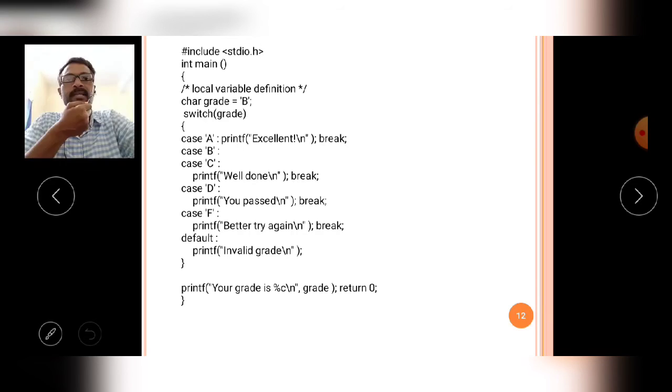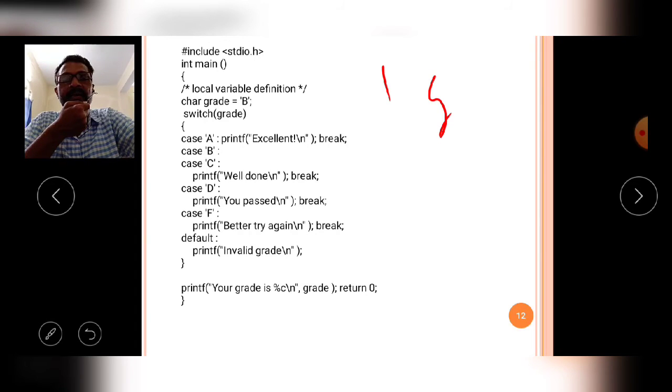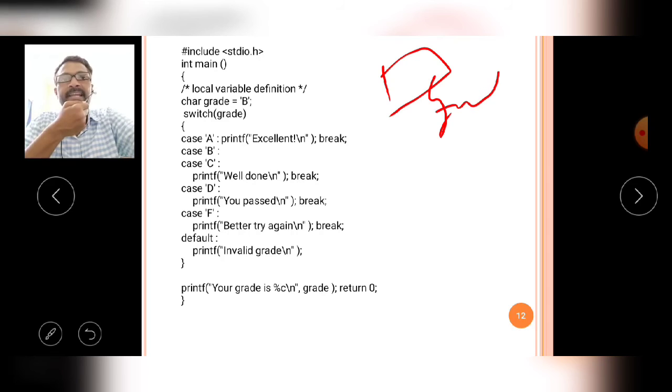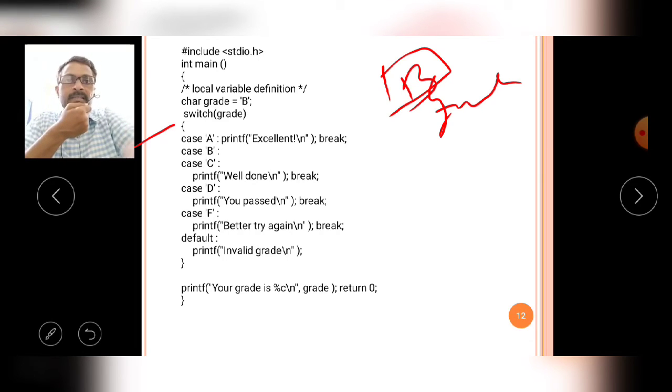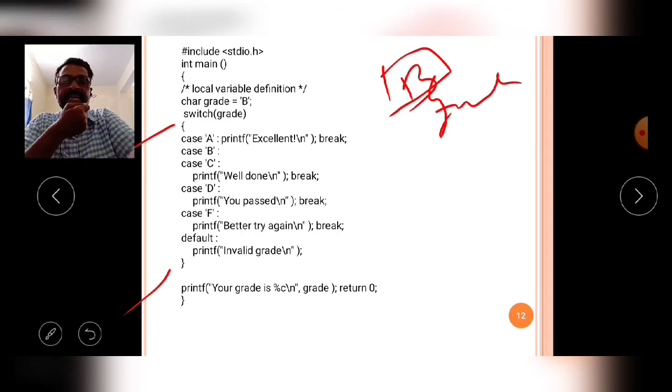So observe the example carefully here. In the program I have declared a variable named grade. The grade variable has character data type and contains the value B. Then the switch statement begins and ends. As I explained, the case values may be integer constants or character constants.